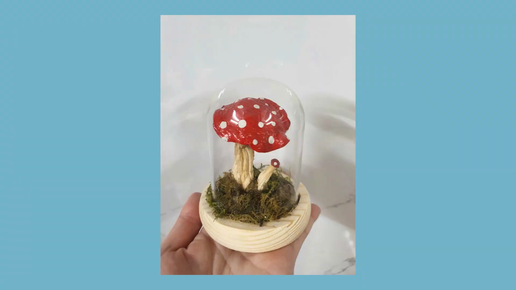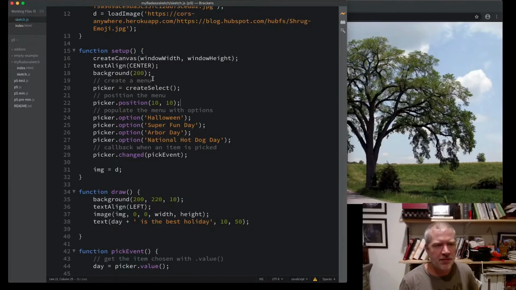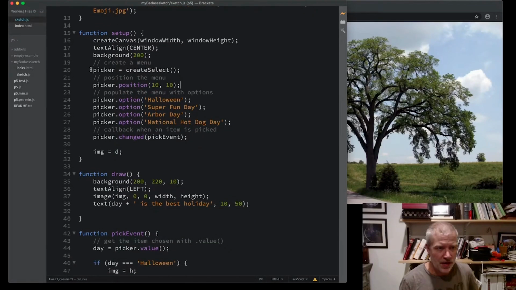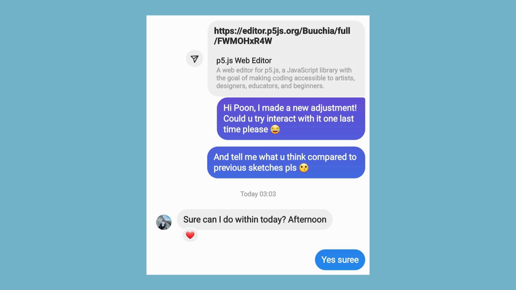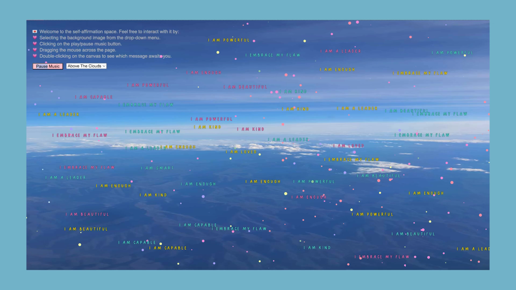In conclusion, the whole process of doing this project encapsulates the concept of mycelial processes. Since I collaborated with someone outside my university course, gradually accumulated P5JS knowledge from other creators, and took inputs from my users to build a website. This work transformed my roommate Poon to be more fulfilled and empowered. At the same time, it also transformed me.